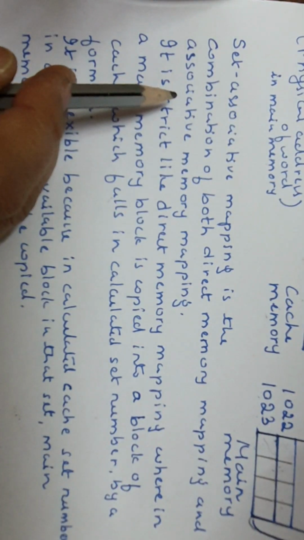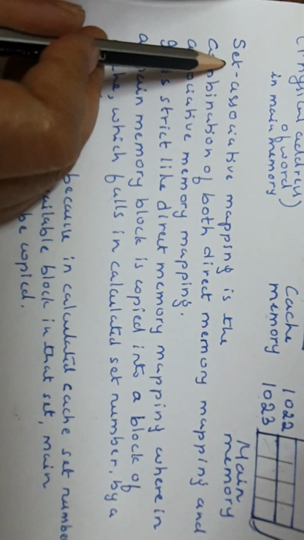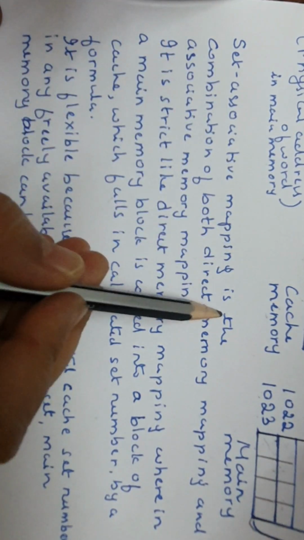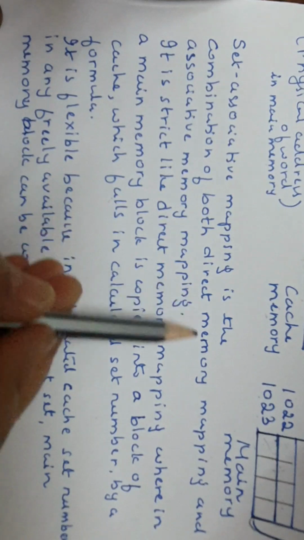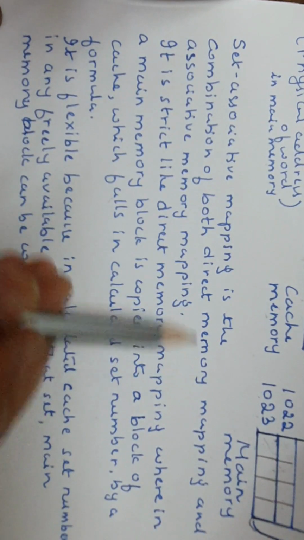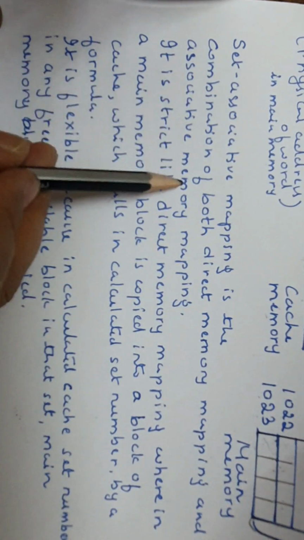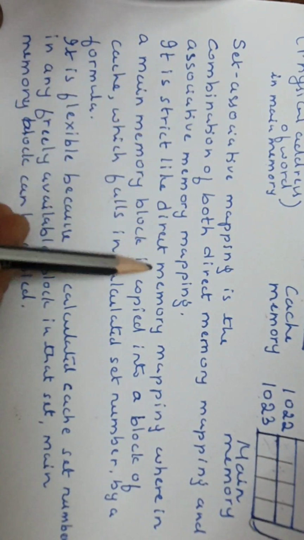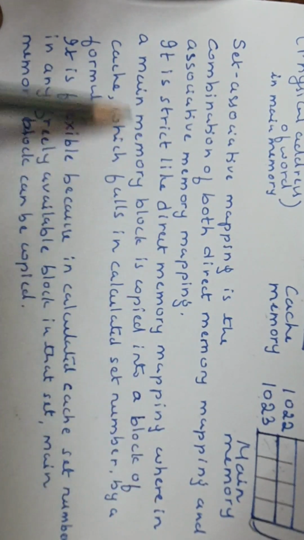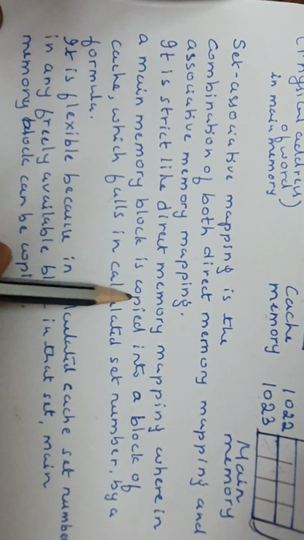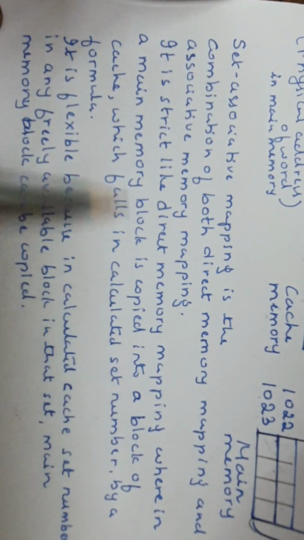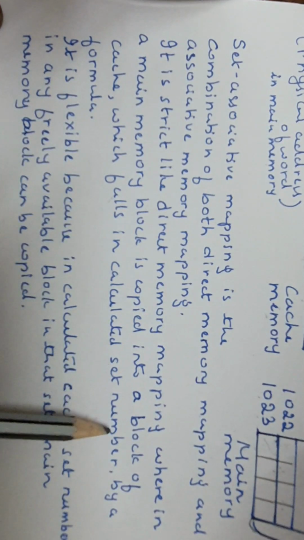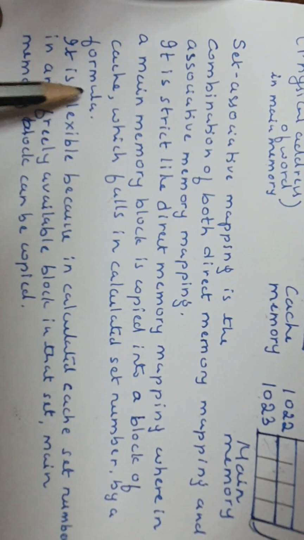So then what is set-associative mapping? Set-associative mapping is the combination of both direct mapping and associative mapping. It is strict like direct mapping, wherein a main memory block is copied into a block of cache which falls in a calculated set number, calculated by a formula.